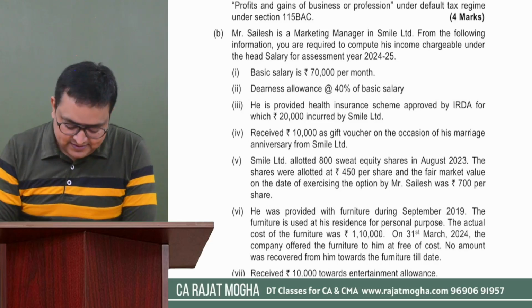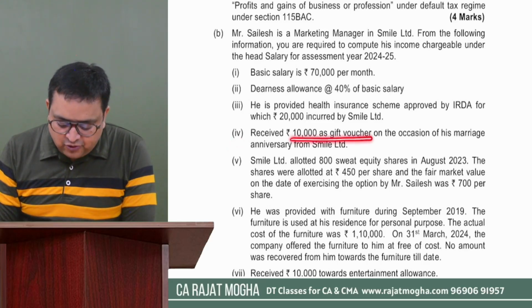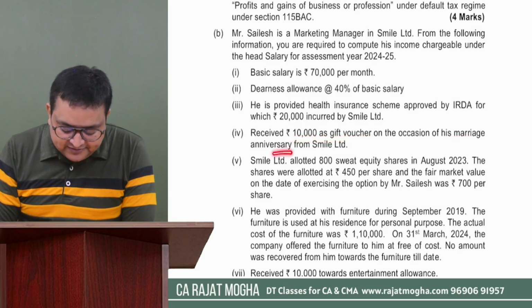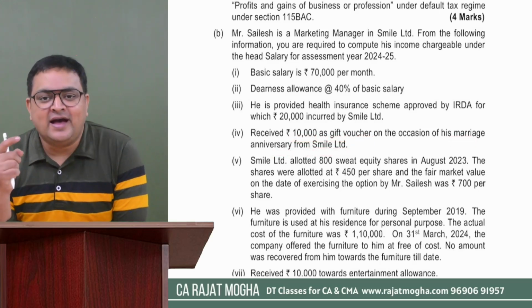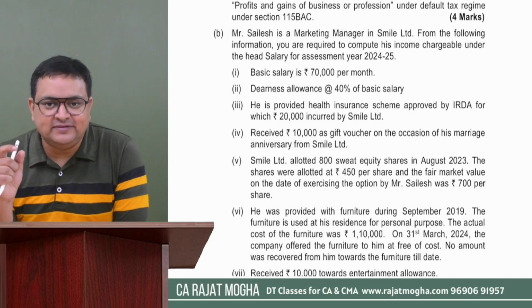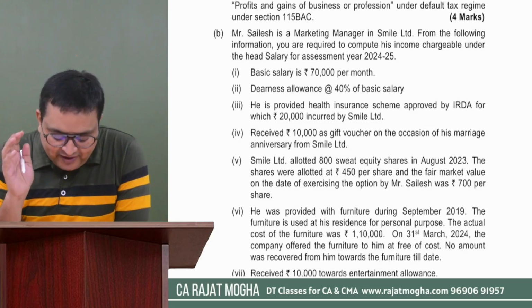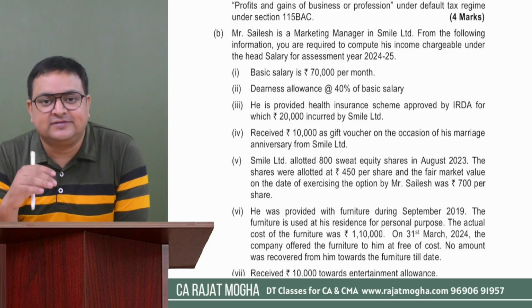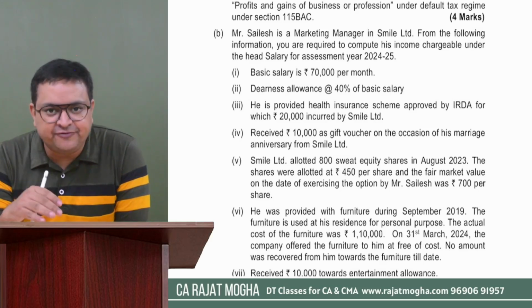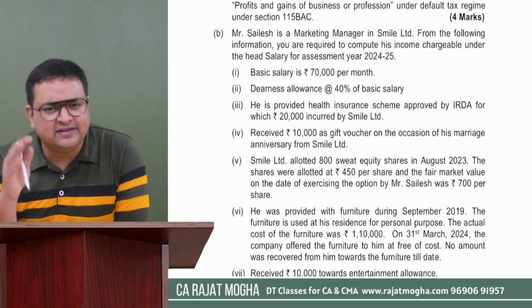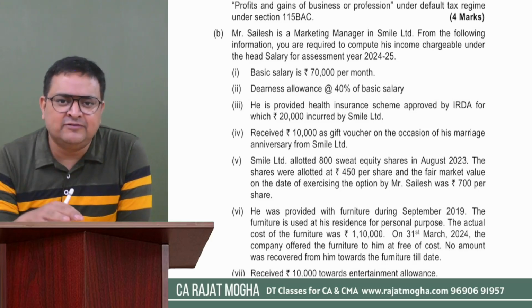Fourth one, received 10,000 as a gift voucher on the occasion of his marriage anniversary from Smile Limited. So the employee has received a gift voucher of rupees 10,000. Now we understand that if you receive gifts from your employer, and if they are cash gifts, then they are fully taxable, whether they are more than 5,000 rupees or less than 5,000 rupees.